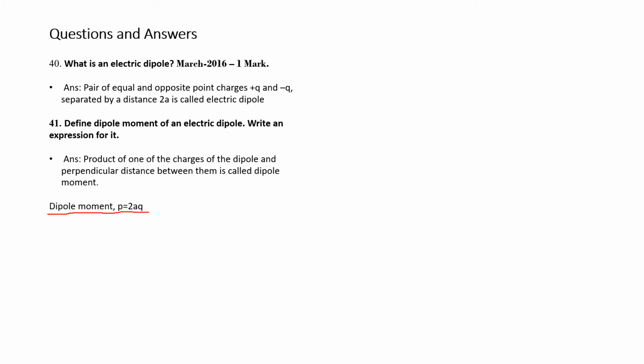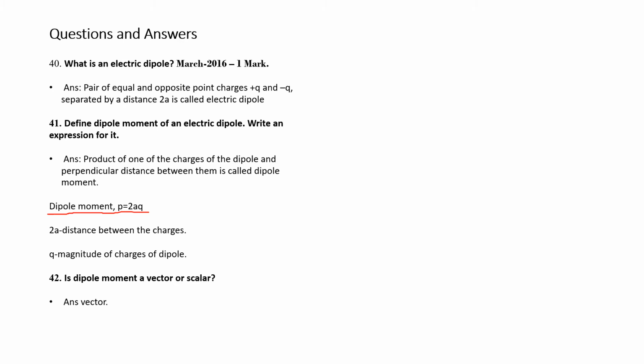That is, dipole moment is nothing but p = 2aq. This is the expression, where 2a is the distance between the charges and q is the magnitude of the charge of the dipole. Question number 42. Is dipole moment a vector or a scalar? Dipole moment is a vector. Question number 43. What is the direction of the dipole moment?